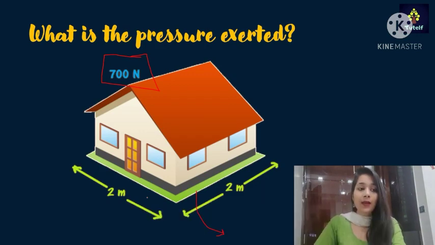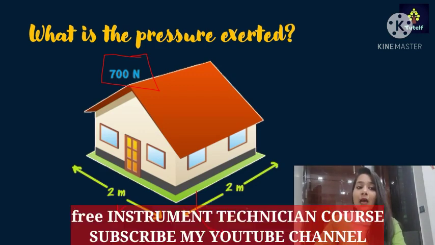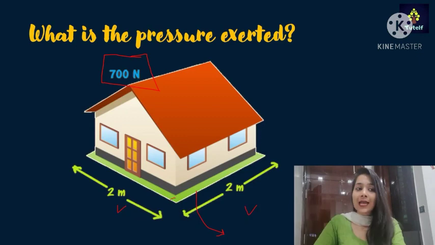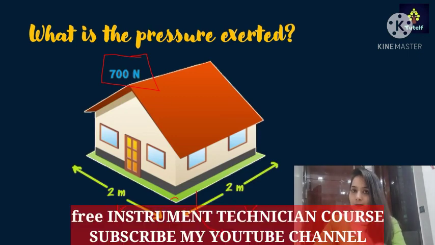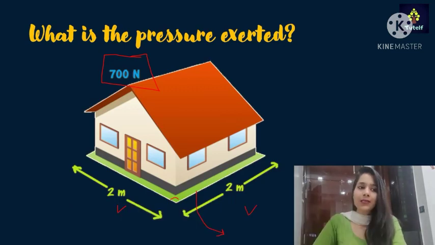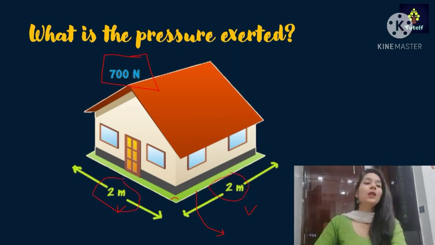Why a square and not a rectangle? Because the length and the breadth are equal in size and it has right angles. The area for a square is side squared, or I can multiply this and this, so I'll get the area as 4 meter square.